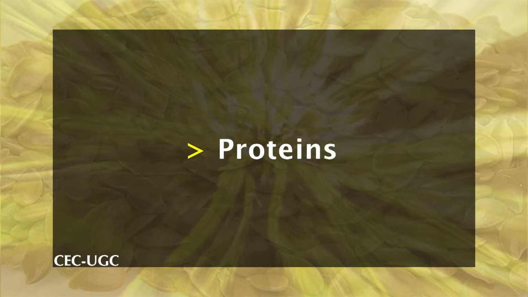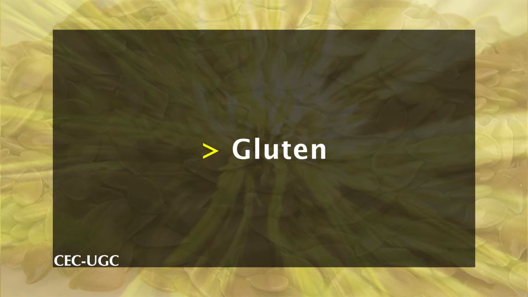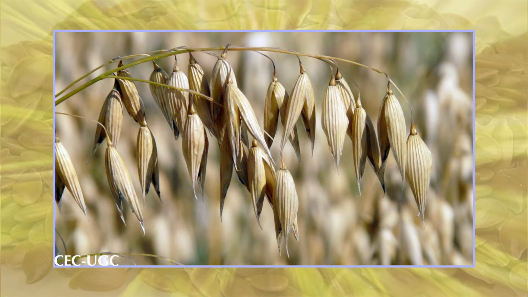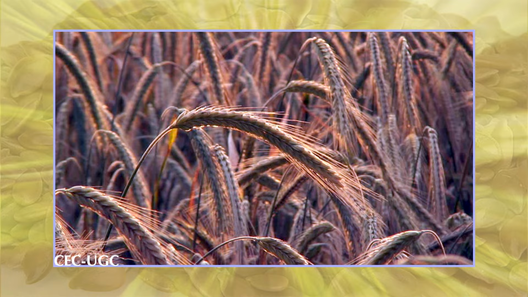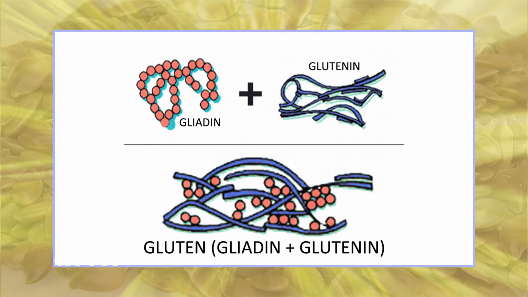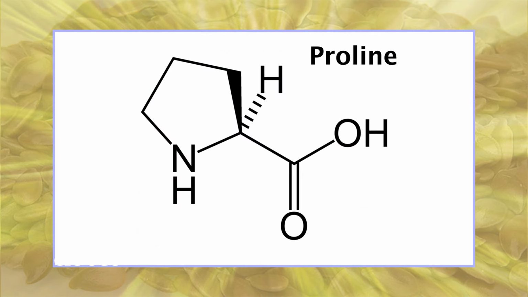Proteins. The amino acid pattern of flax protein is similar to that of soybean protein, which is viewed as one of the most nutritious of the plant proteins. Gluten. Flax, like other oil seeds, is gluten-free. Gluten is a protein found in wheat, oats, barley and rye. The specific agent in gluten that causes the condition known as gluten enteropathy is gliadin, which is rich in the amino acids proline and glutamine.